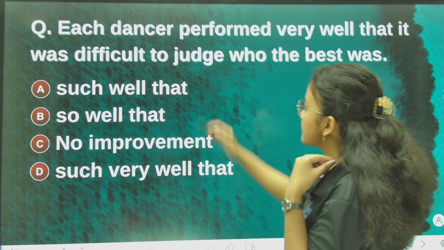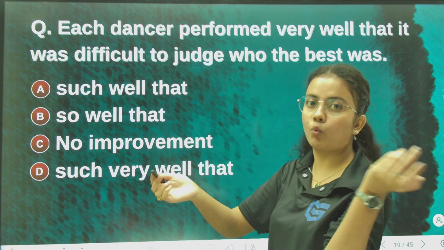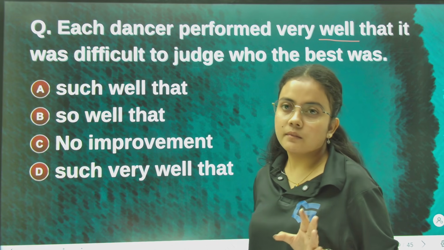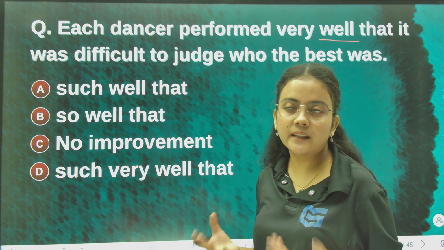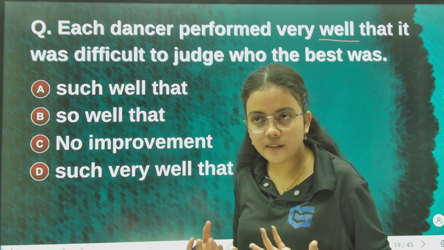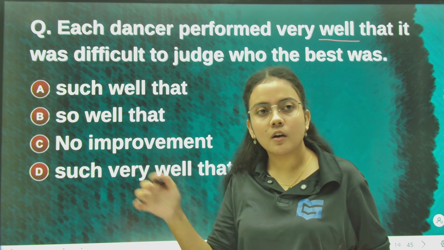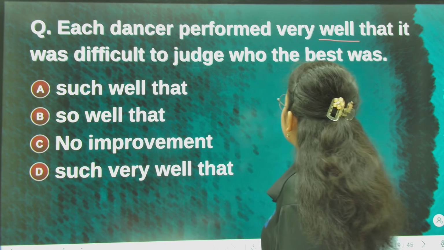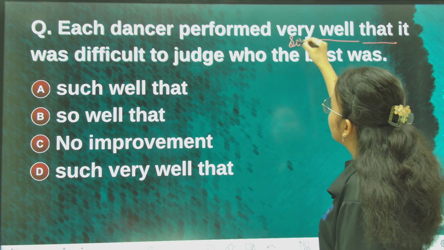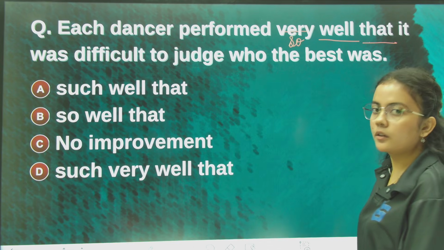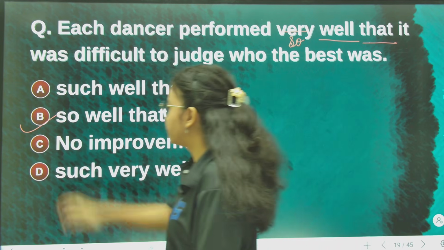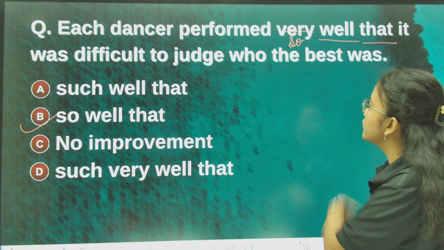ইয়াতেও তোমাৰ dancer tour performance কেনেকুৱা, well, adjective, well. Okay, performance কেনেকুৱা, well. এতিয়া কিমান ভাল, কিমান ভাল, আমি ডিগ্ৰীটো বুজাব বিচাৰিছো, so ডিগ্ৰী এটা বুজাব বিচাৰিলে আমি কি ইউজ কৰো ইংলিছ গ্ৰামাৰত, so that or to. Okay, so adjective tour পিছত কি আছে, that আছে, so adjective tour আগত হ'ব so, very নহয়, right? So এটো কি হ'ব, each dancer performed so well that it was difficult to judge who the best was.